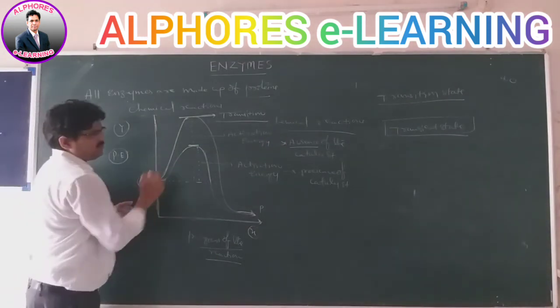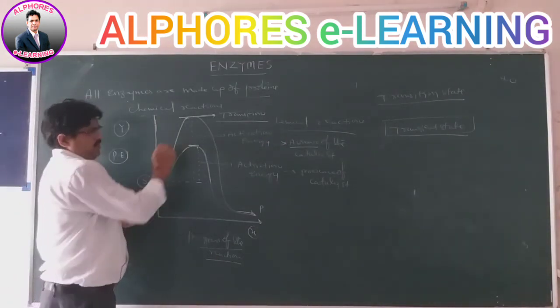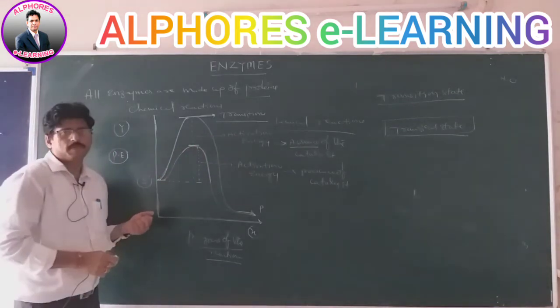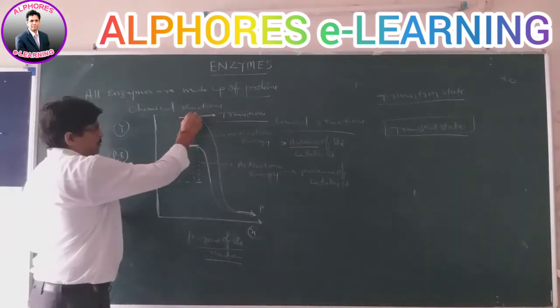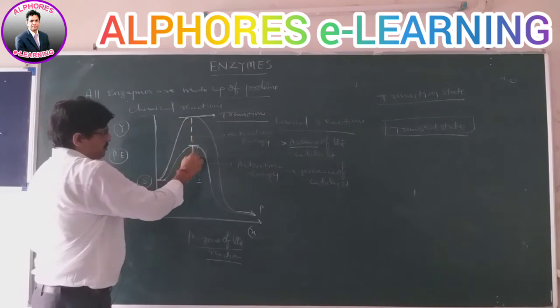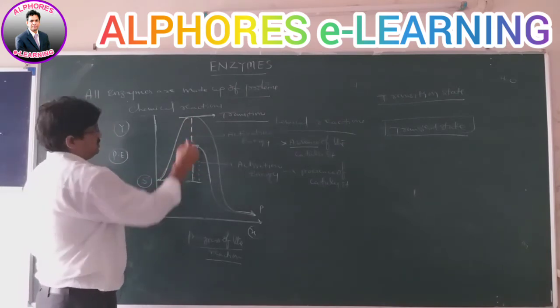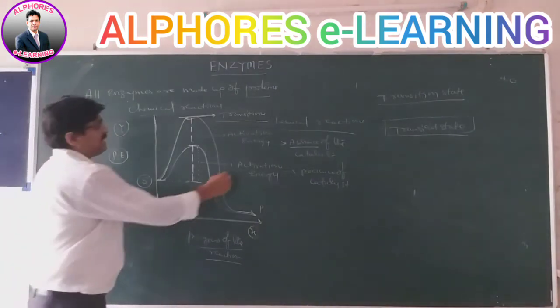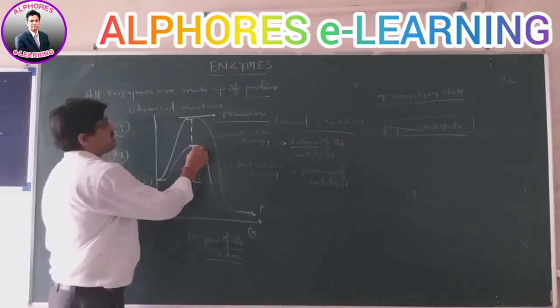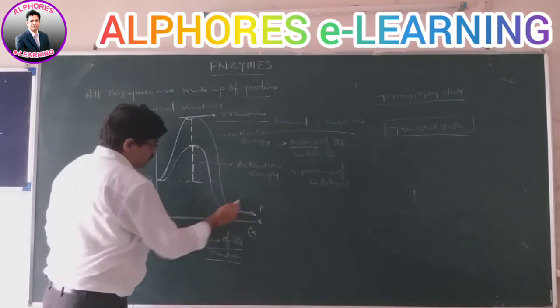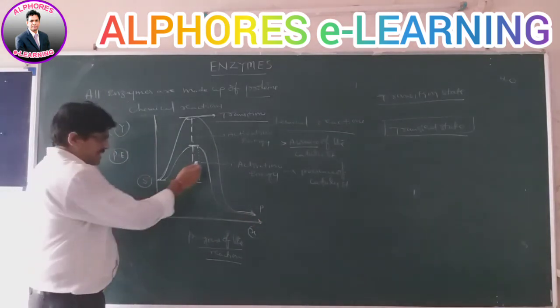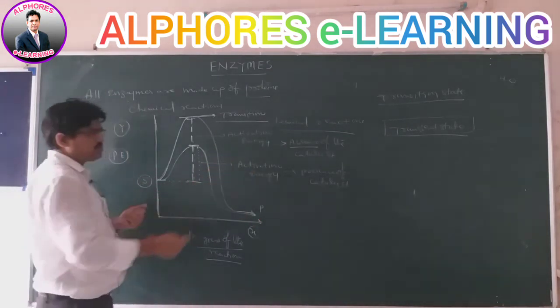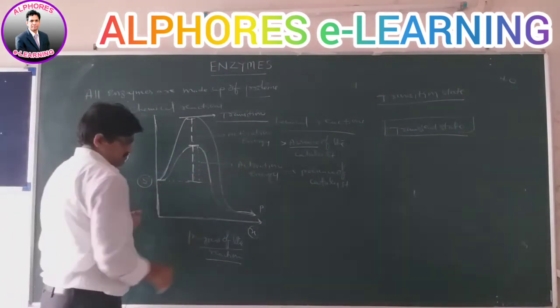Let us see the first case, the absence of the catalyst. When we compare this one to this one, the maximum amount of activation energy is used in the absence of the catalyst. Whereas if the catalyst is used, substrates are quickly converting into the products, meaning less activation energy is used to convert them into products.